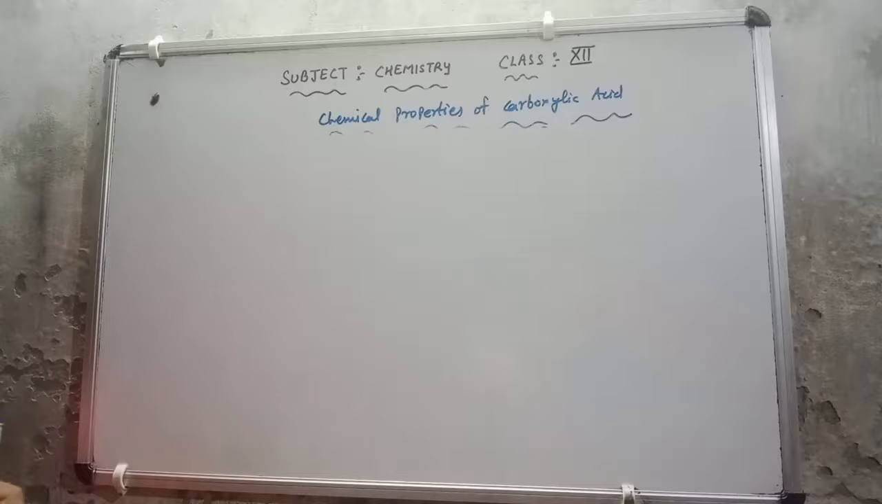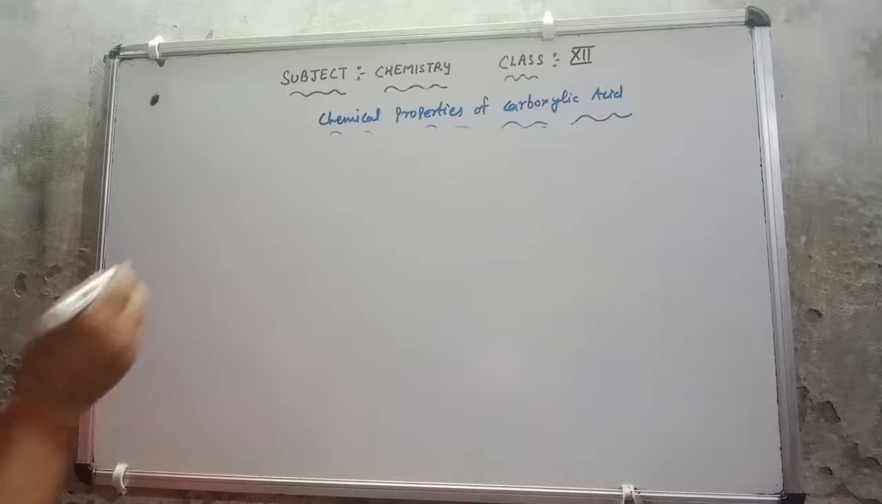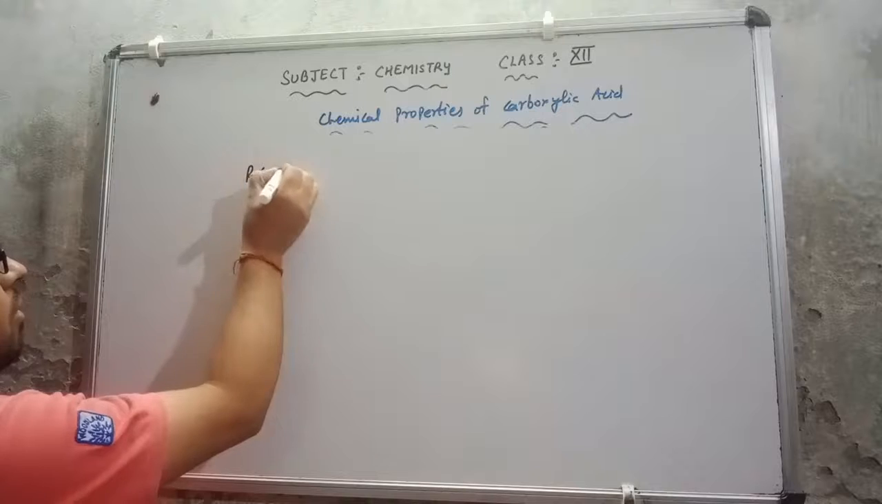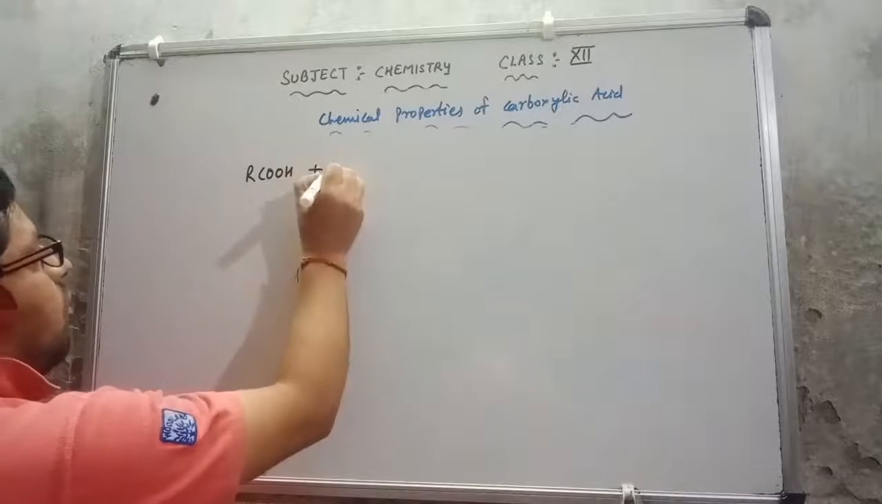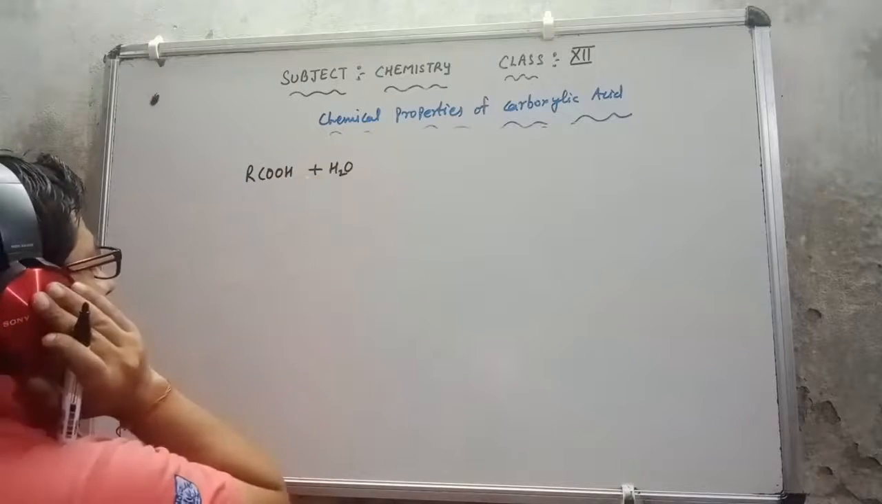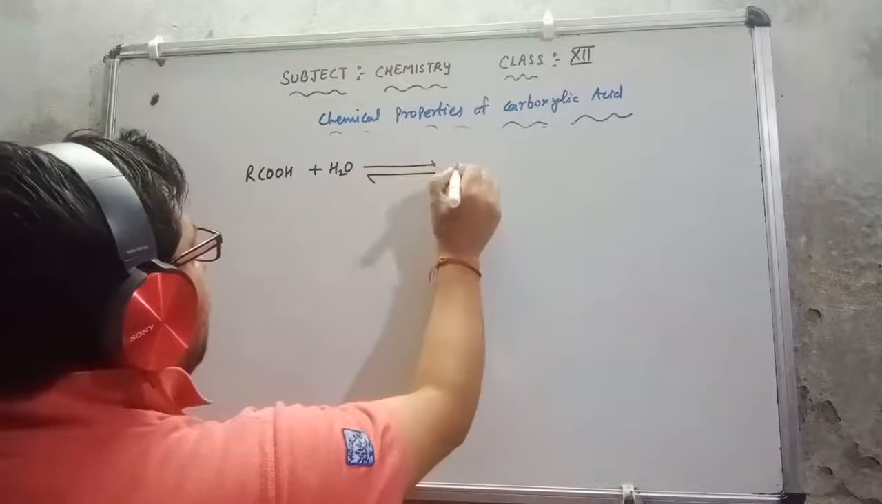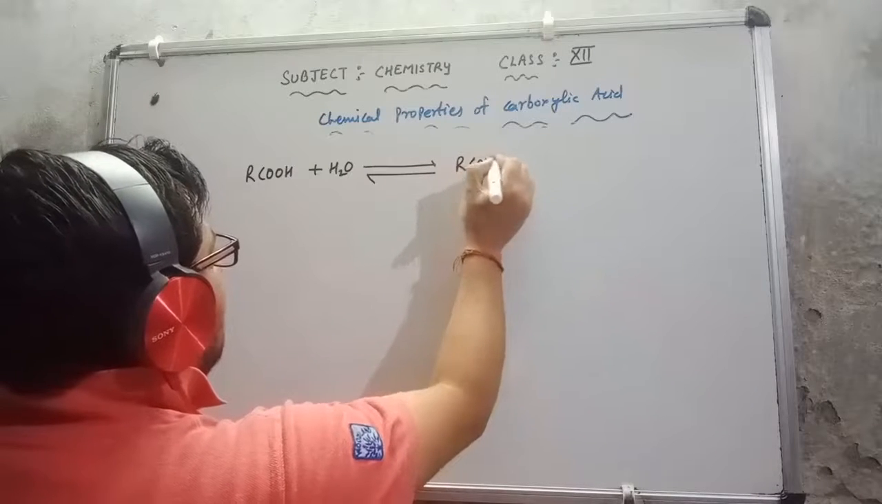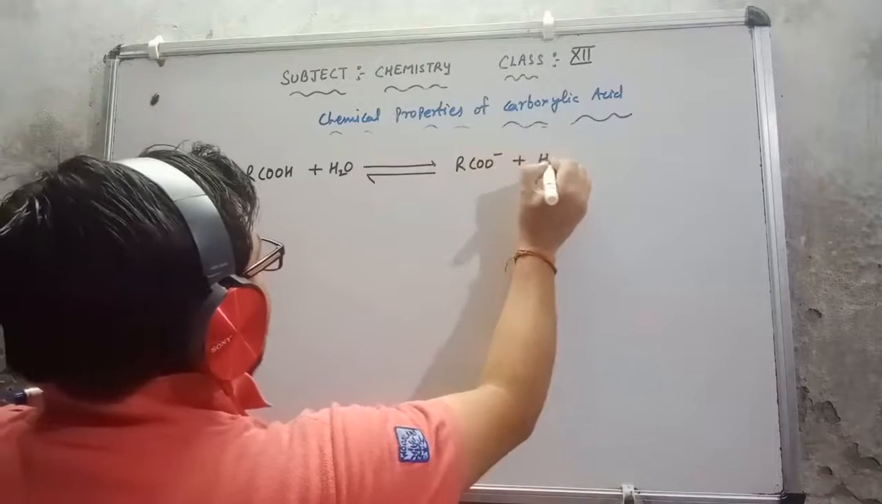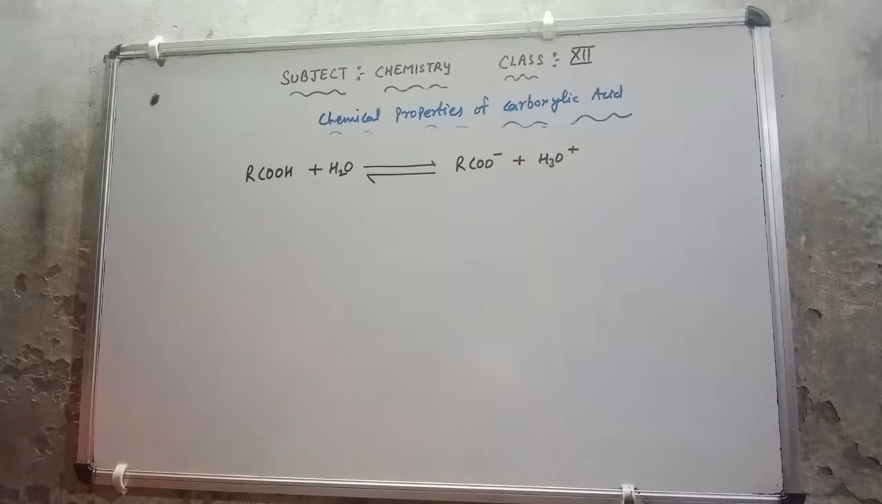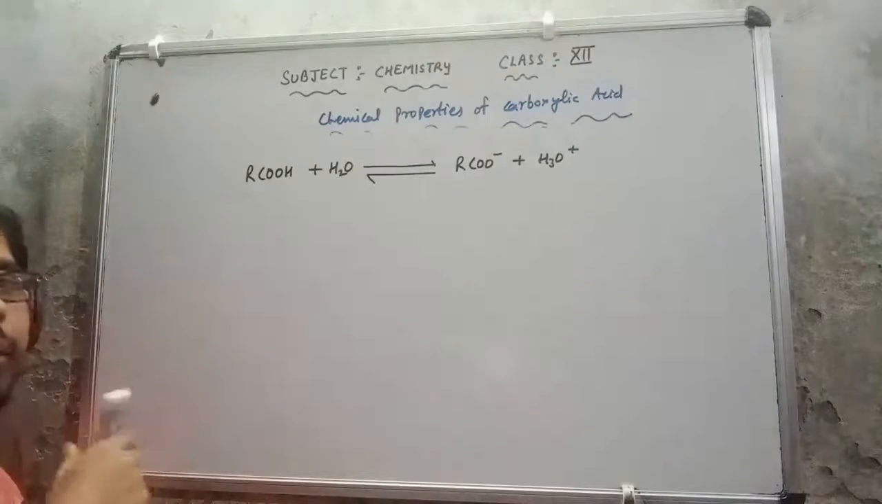Now how can we understand that pKa value? Suppose this is RCOOH. I am going to dissolve it in water, then what happens? By dissolving in water it gives us RCOO negative plus H3O positive. If I am going to find out the equilibrium constant, that we have read in equilibrium in class 11.